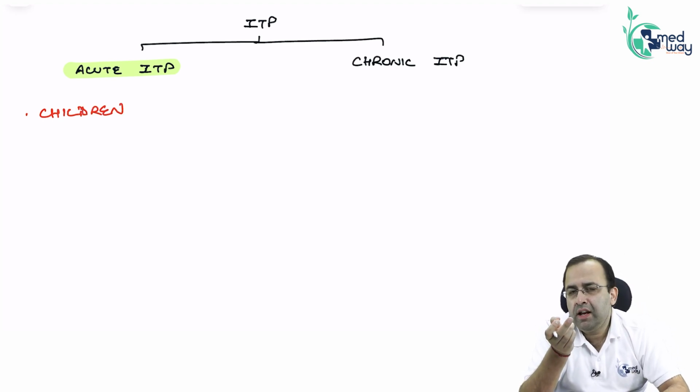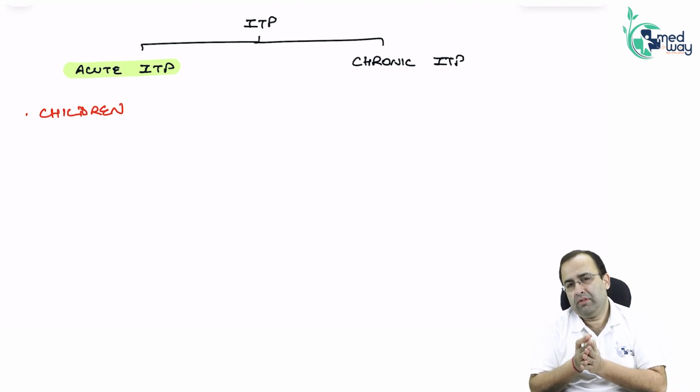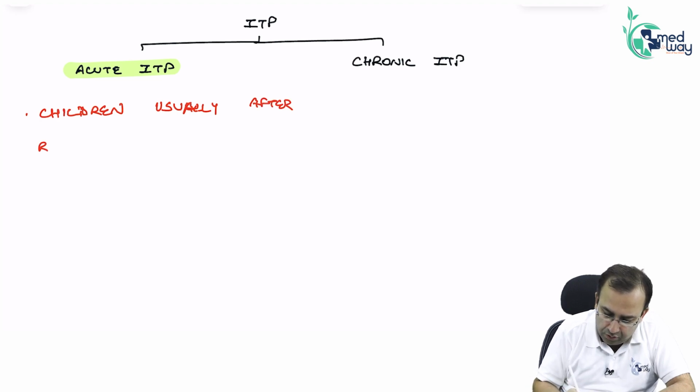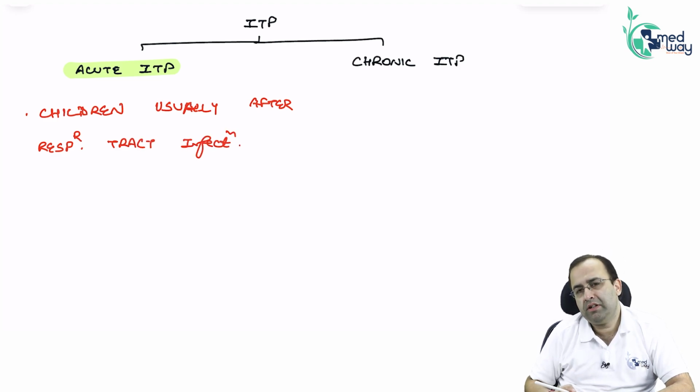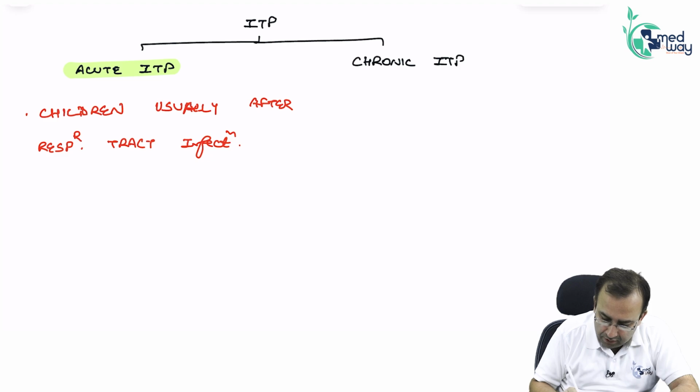It is seen in children, usually after respiratory tract infections. Acute ITP, this is more severe.